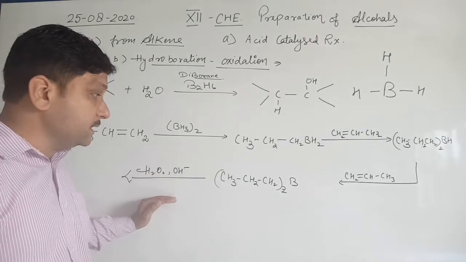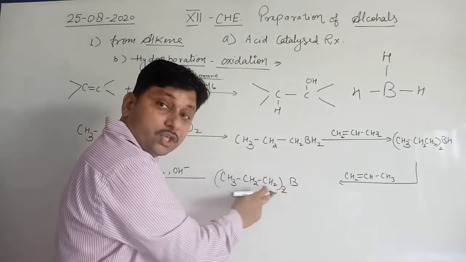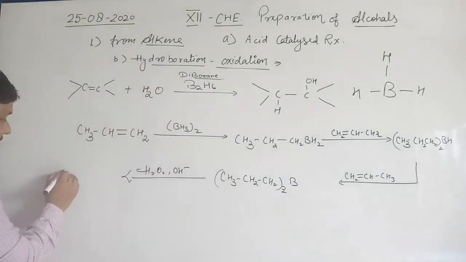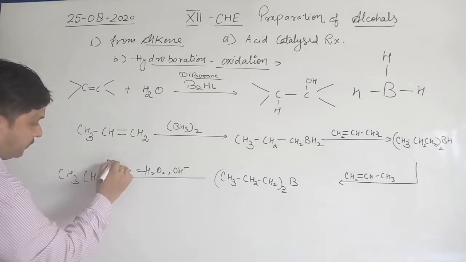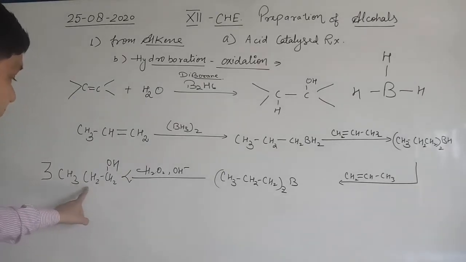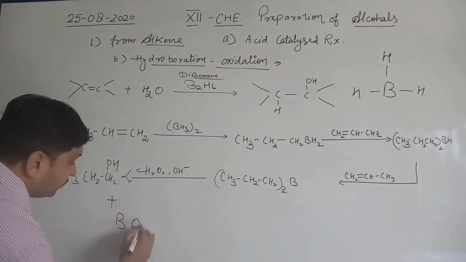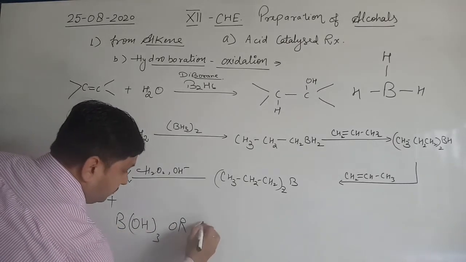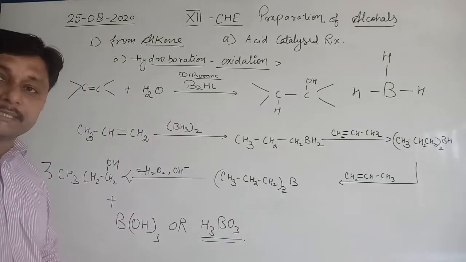Hydrolysis takes place and the boron and the three carbon chains are separated, and they form 3 molecules of CH3CH2CH2OH, and B(OH)3, that is H3BO3, boric acid.